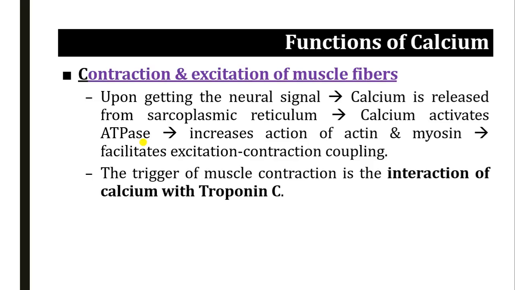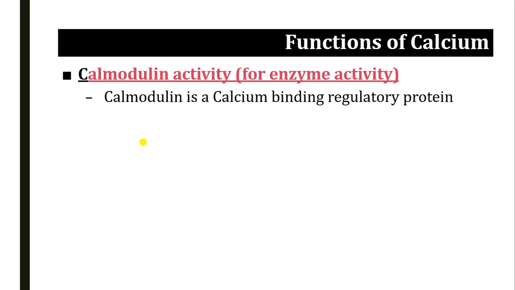Once the calcium is released, it activates the ATPase enzyme and that increases the action of actin and myosin, which facilitates excitation-contraction coupling. So the trigger of muscle contraction is actually an interaction between calcium and troponin C. So you can see calcium plays a very important role in contraction and excitation of muscle fibers.